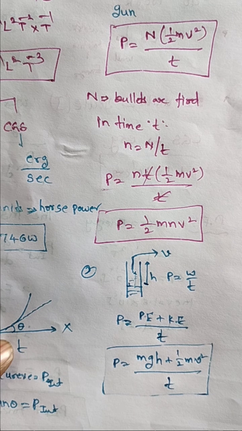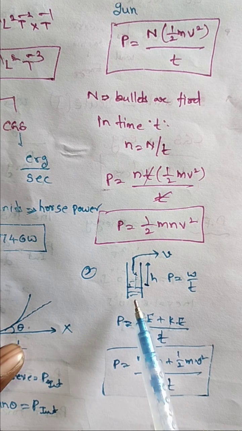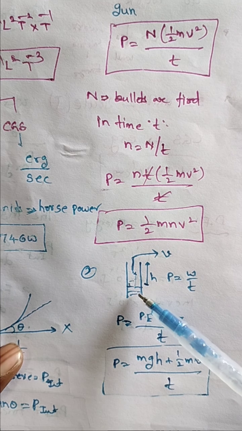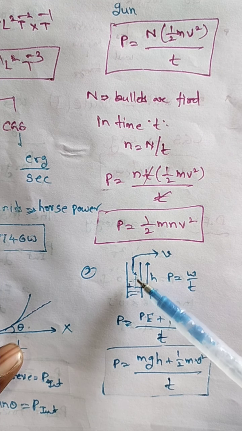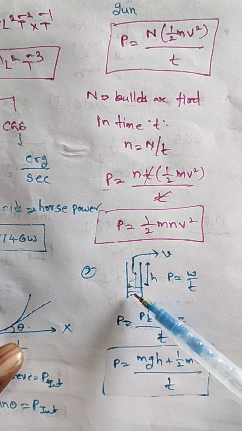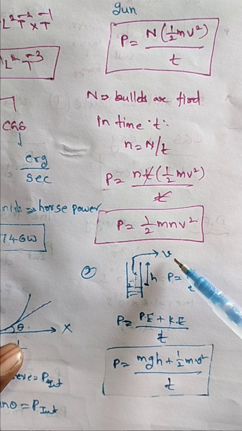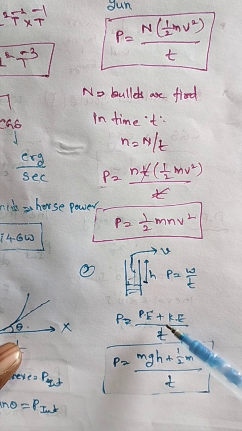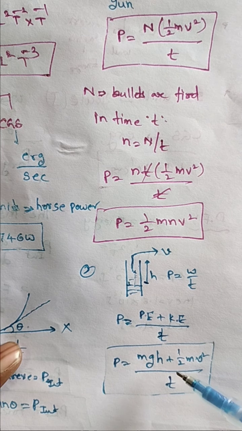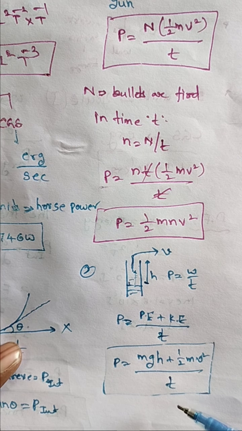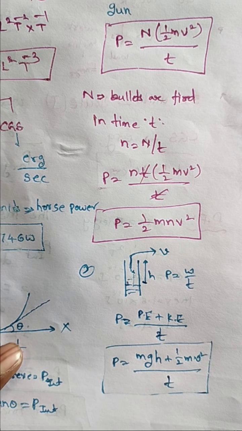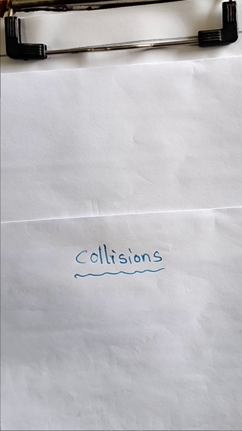When there is a bore well, it has a particular depth of water. First the water is lifted, one motor is acting, the water will be lifted, after that the water is going with some velocity v and the change of mass dm by dt. So what is the power? P is equal to potential energy plus kinetic energy by t, mgh plus 1 by 2 mv square by t. So this is called power and some applications.